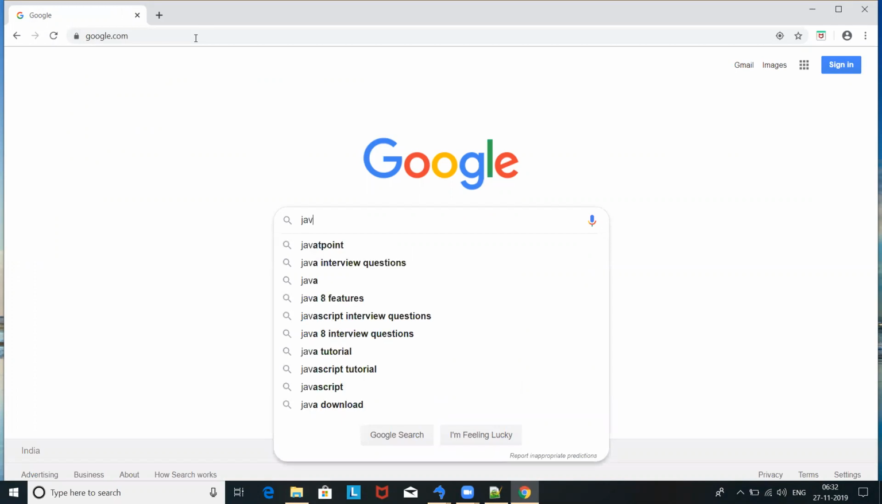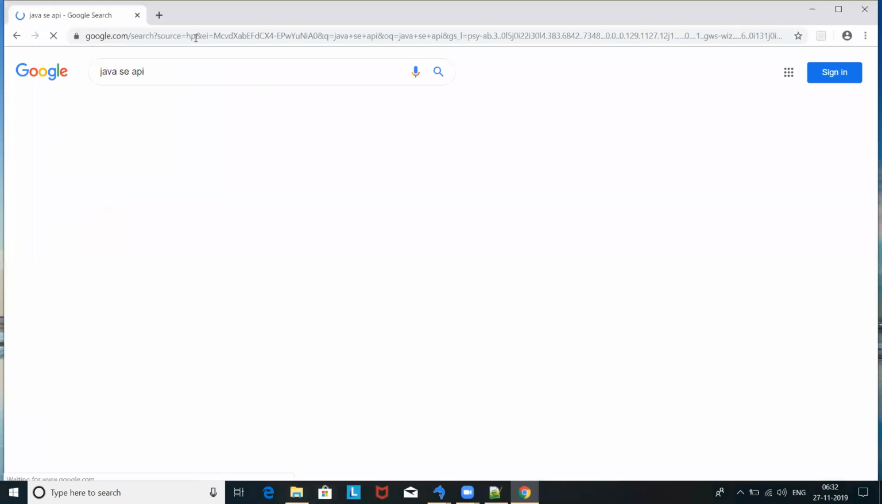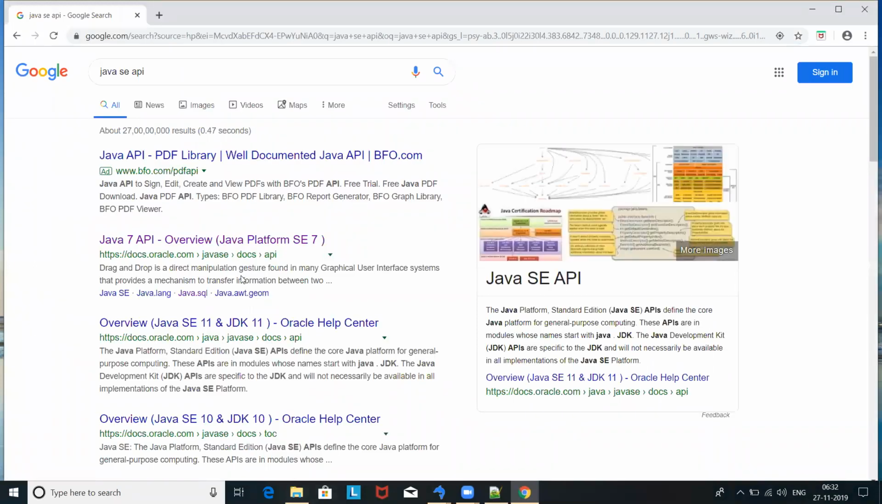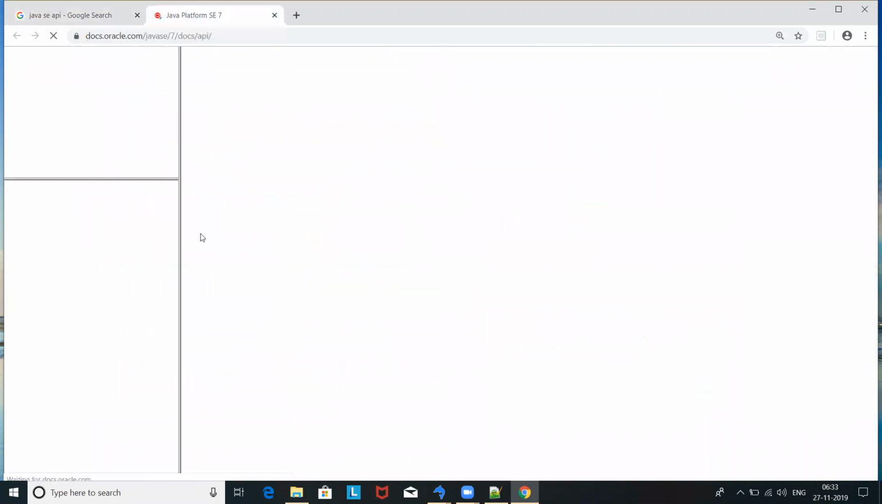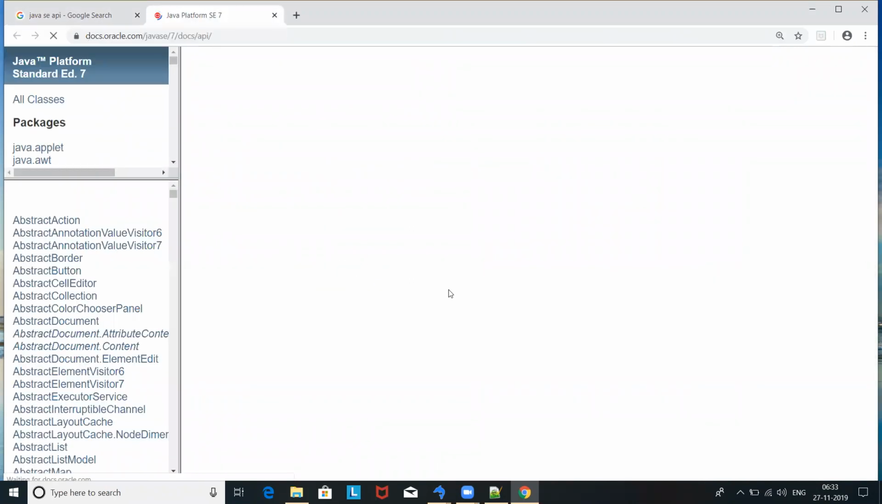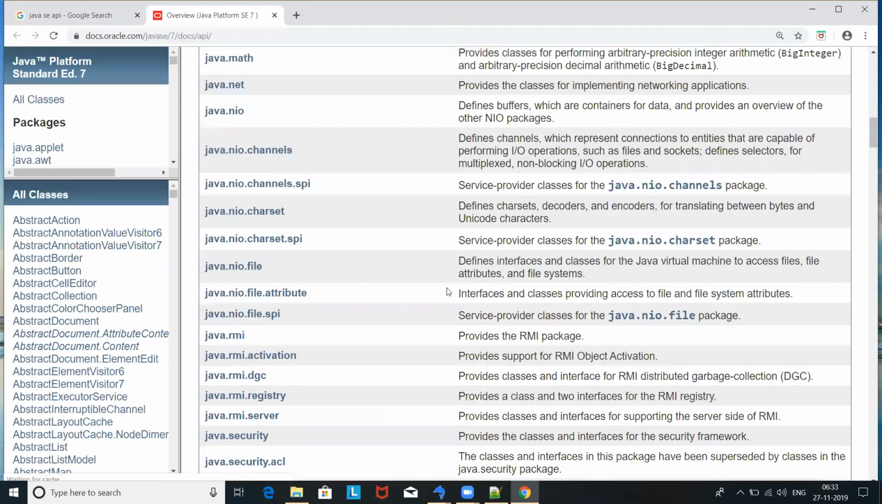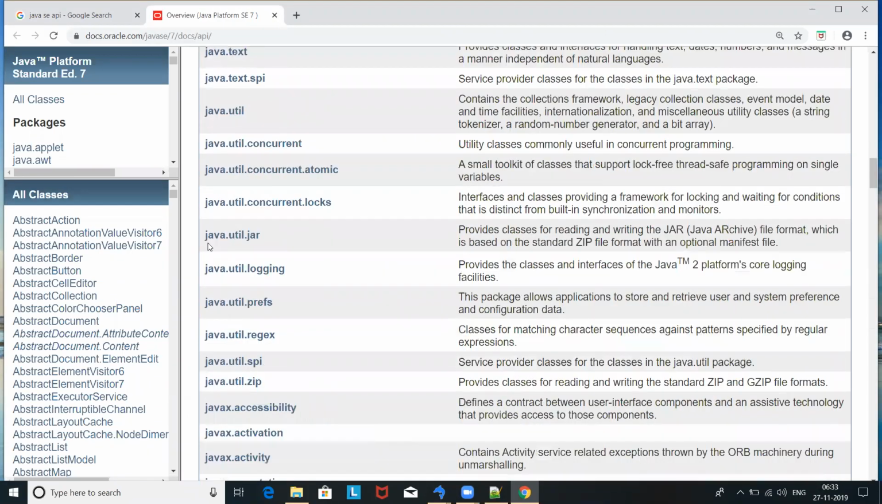Okay, so if I go here, the Java SE API document. What is this Java SE API document, guys? When you download the Java JDK, we get predefined classes in that. These predefined classes are already defined by the Java people: how we can use those, and what the methods inside them are. All of this is documented.